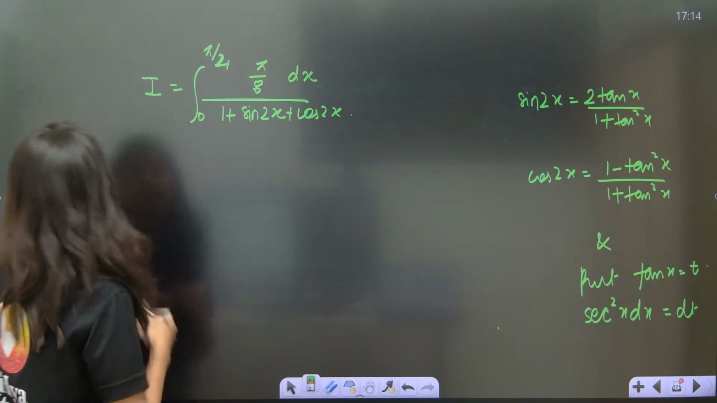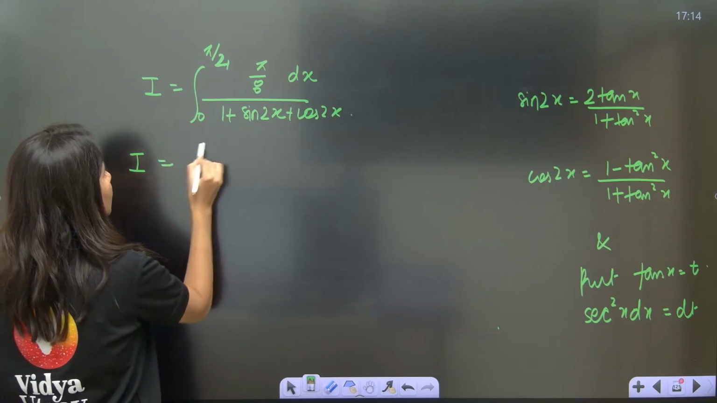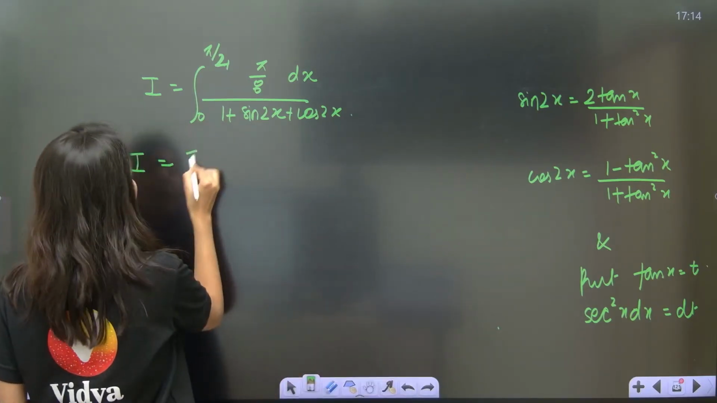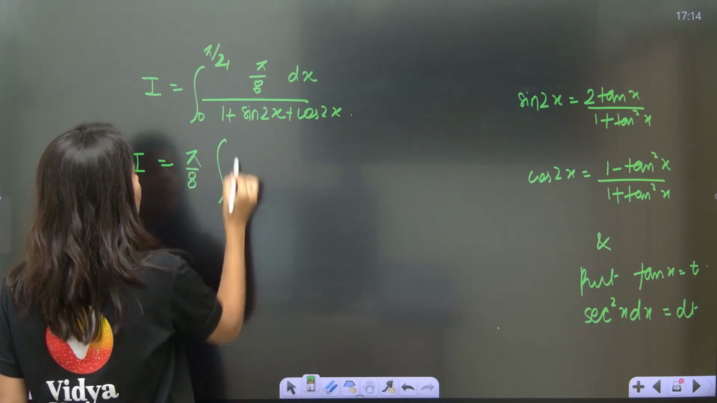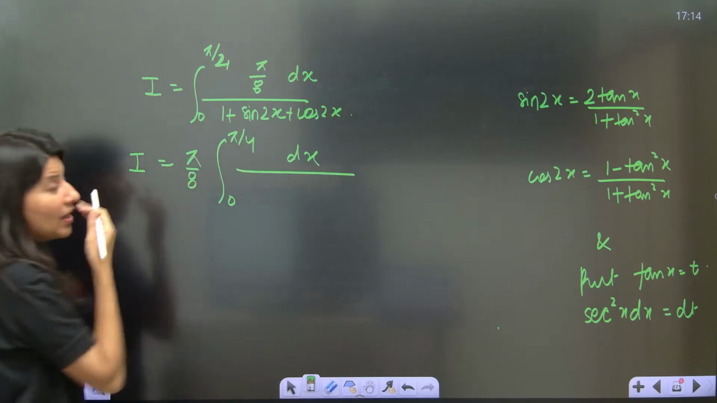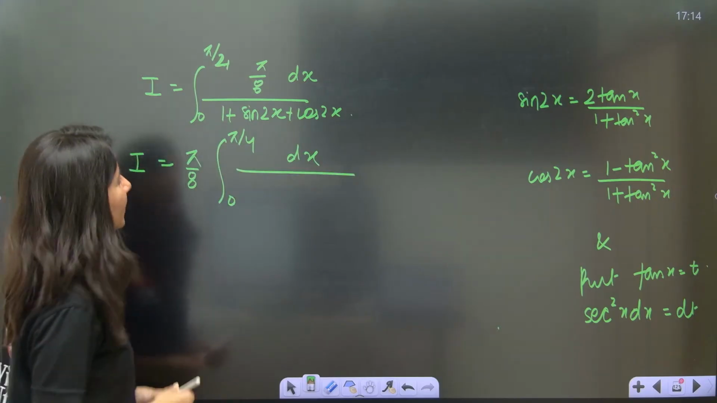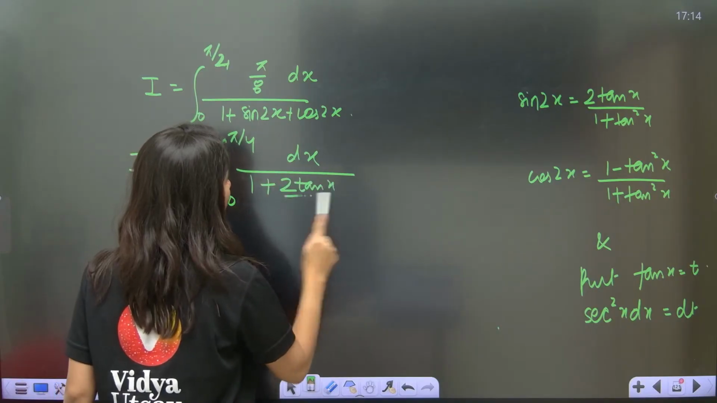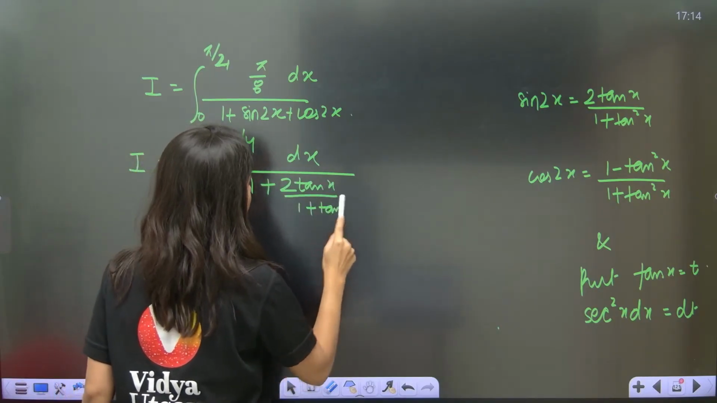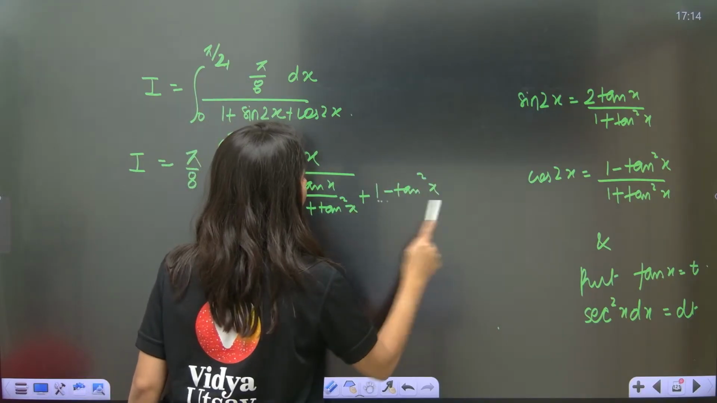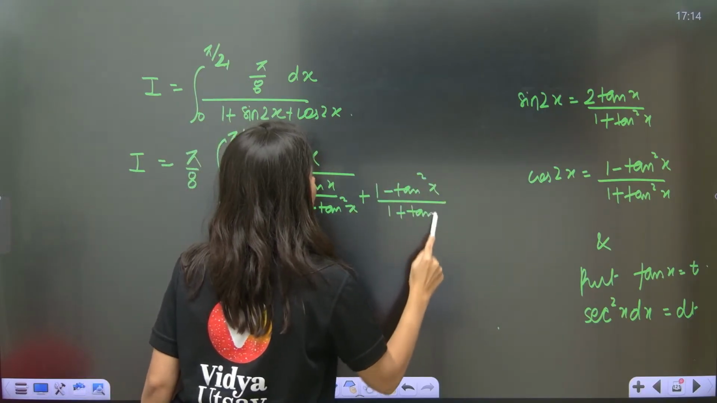Let's do it. So let's take out pi by 8, 1 plus sine 2x. So this is 1 plus 2 tan x upon 1 plus tan square x plus 1 minus tan square x upon 1 plus tan square x.